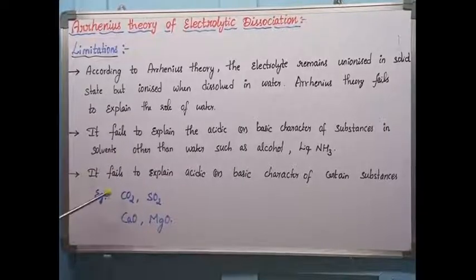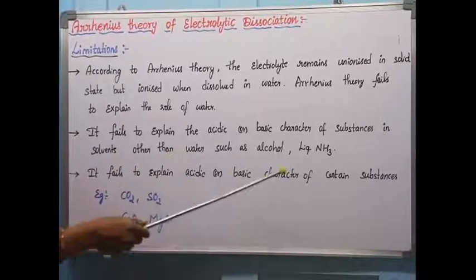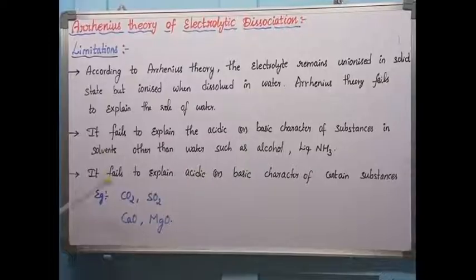It also fails to explain the acidic or basic character of certain substances like CO2, SO2. These are non-metallic oxides which are acidic in nature, and metallic oxides are basic in nature. But it does not explain the acidic or basic nature of certain oxides. So these are the limitations. This is completely about Arrhenius theory and its limitations.